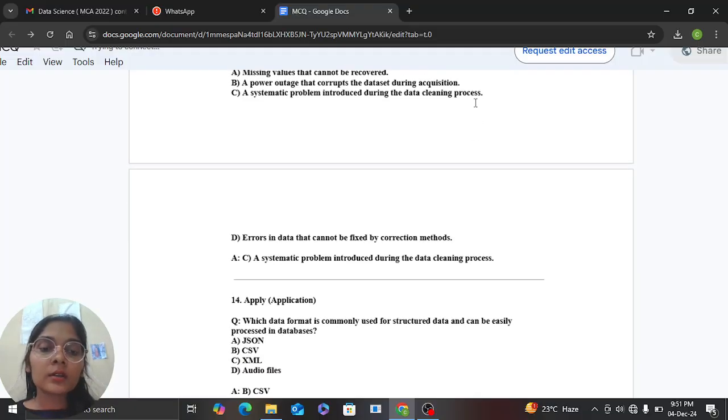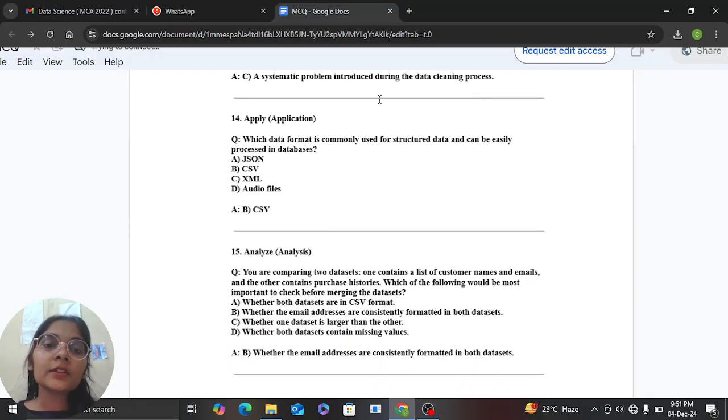Now the next one is, which data format is commonly used for structured data and can be easily processed in a dataset? We have already seen in the various lectures, we have always used a CSV file in the database, because CSV files are structured. A CSV file contains data in a structured format, which can be considered the best for our dataset.